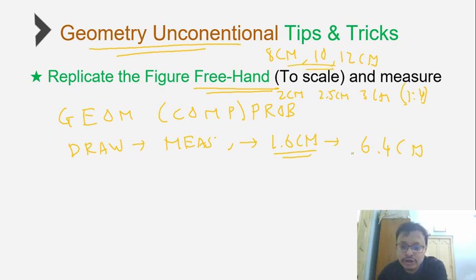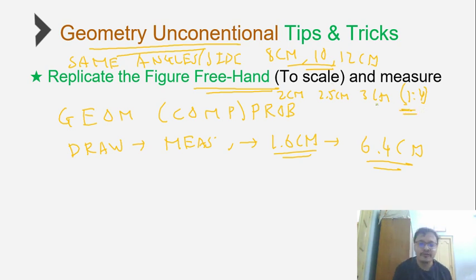So if I do that approach and I mark the answer, my question is, will I always get the right answer or not? All I'm doing is the exact same figure. I'm keeping all the same angles and same sides. The only thing is the side lengths use a scaling factor. It could be 1:4, it could be 1:5. However you find it convenient, use the scaling factor and draw it, and then use the same scaling factor back to compare the values.